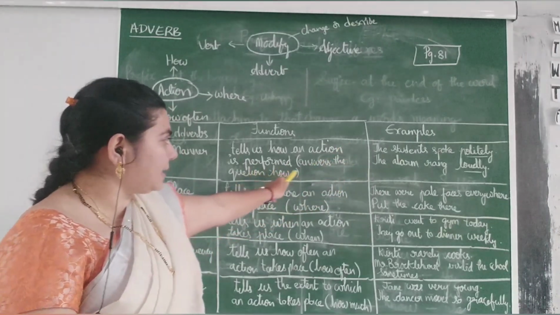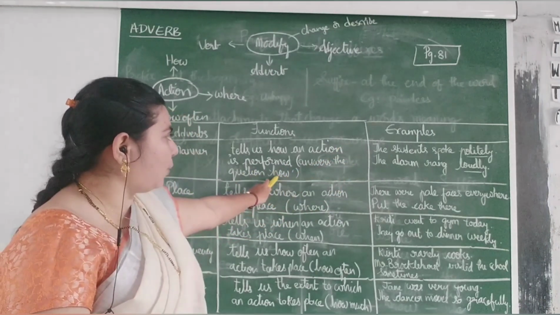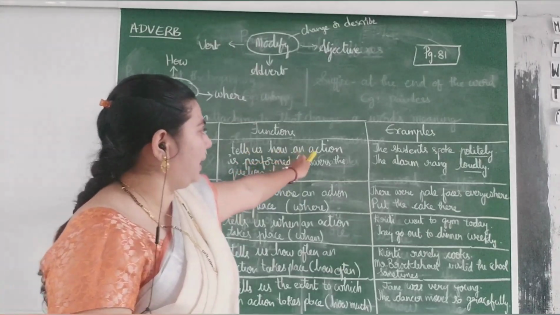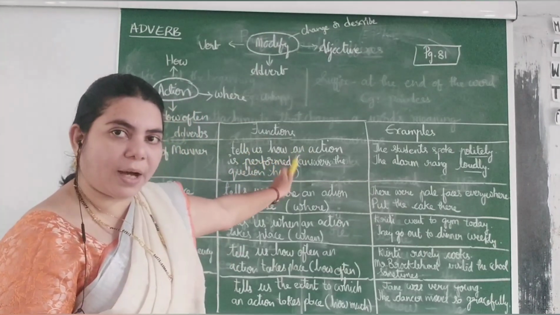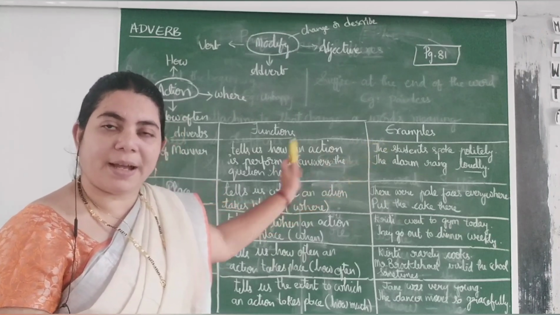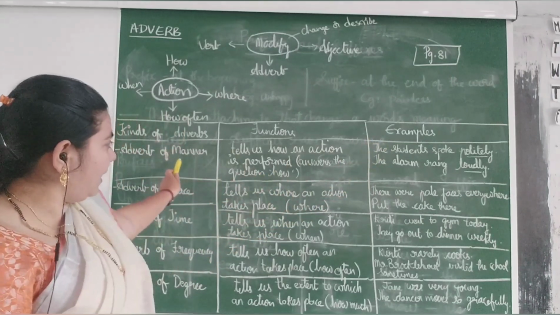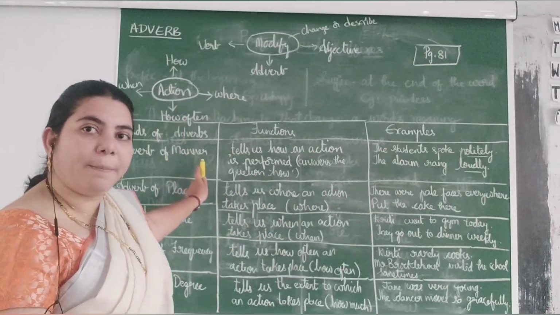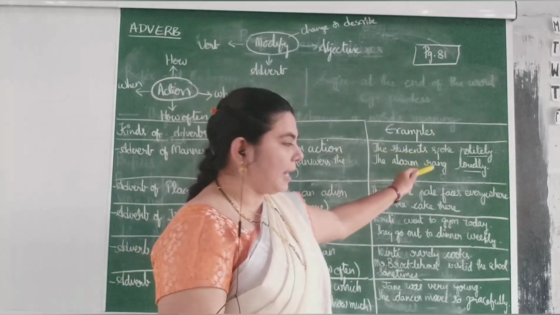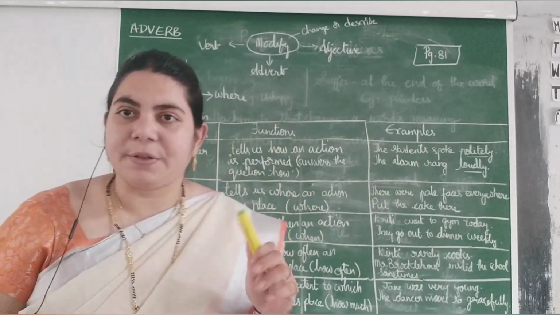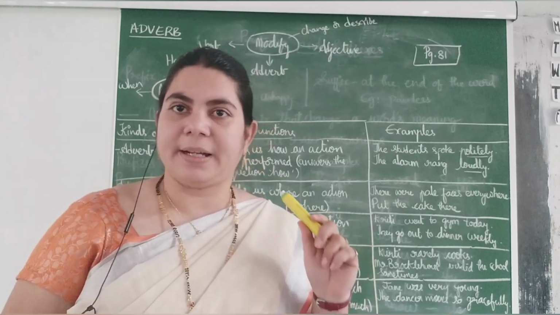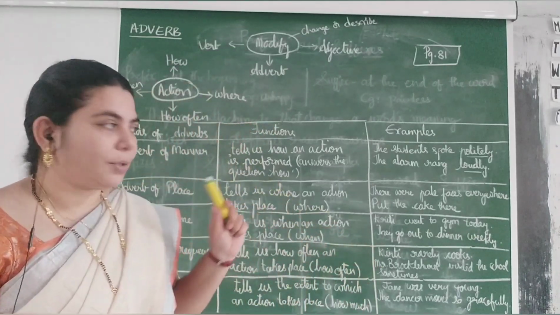It tells the answer to the question how; it tells us how an action is performed, how the action happened, that is explained here. So it is called adverb of manner. Here politely and loudly are adverbs of manner, right? That is the first thing. Now let us look into the other example.